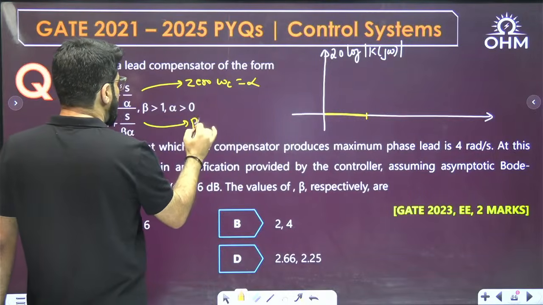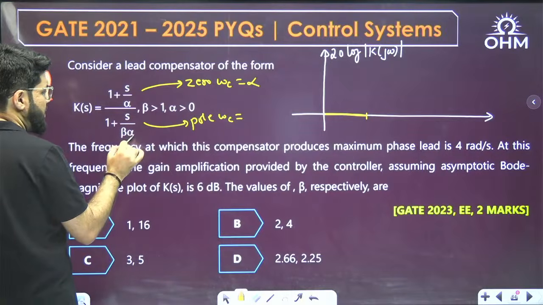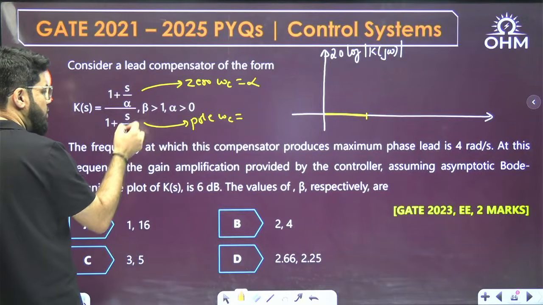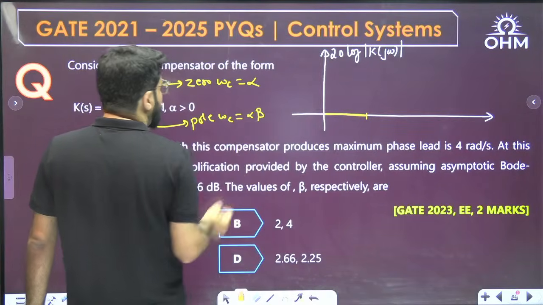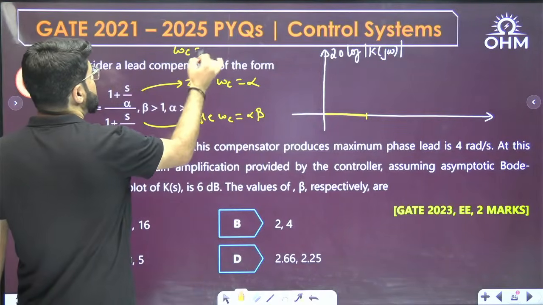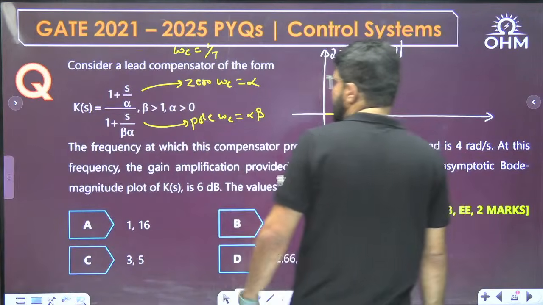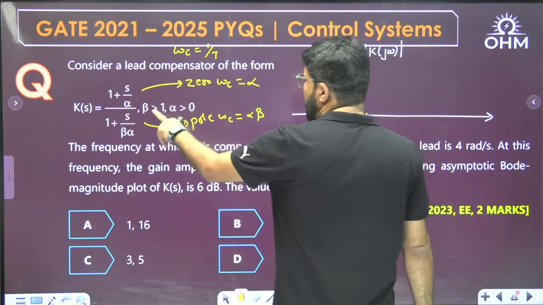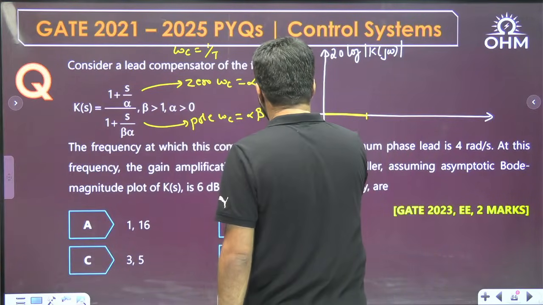Then what is the pole corner frequency? The time constant is 1 by beta alpha because the term is 1 plus s T. So you compare, time constant is 1 by beta alpha, corner frequency is alpha beta. So first comes alpha, then comes alpha beta. Why? Because beta greater than 1, so alpha beta is greater than alpha.